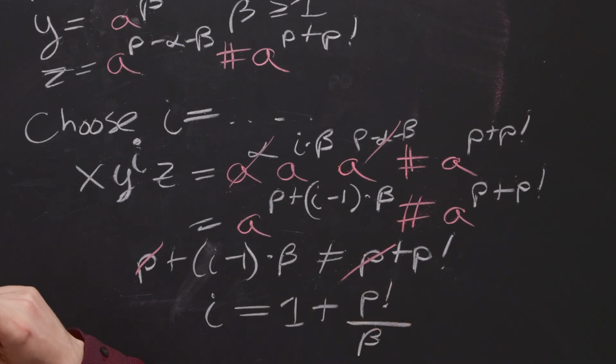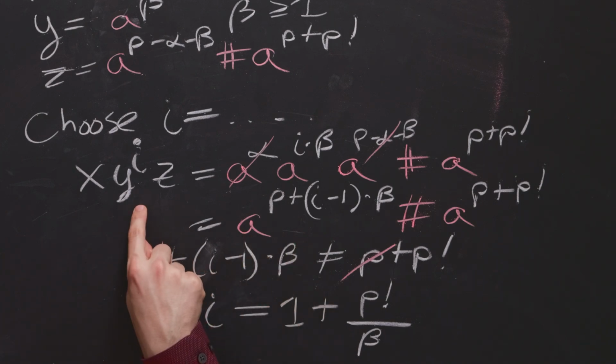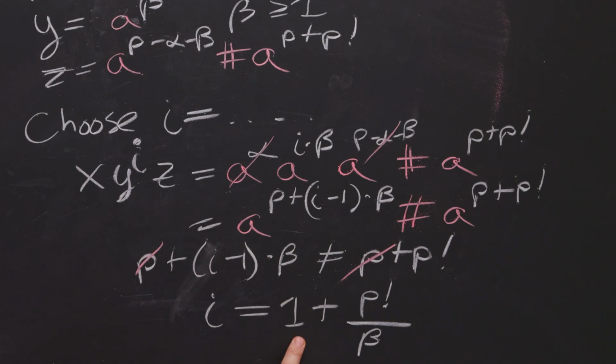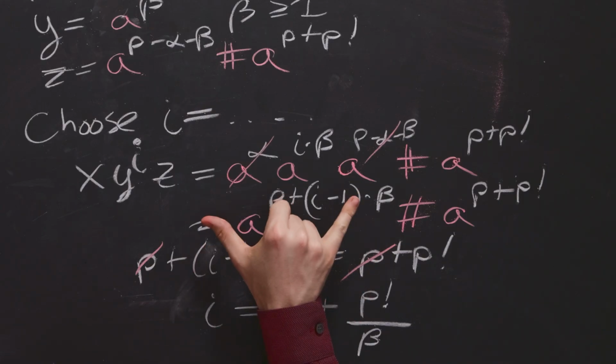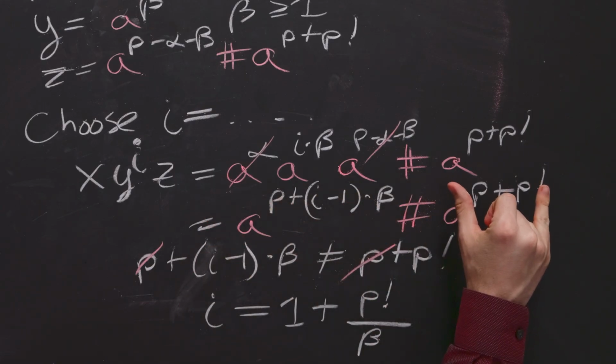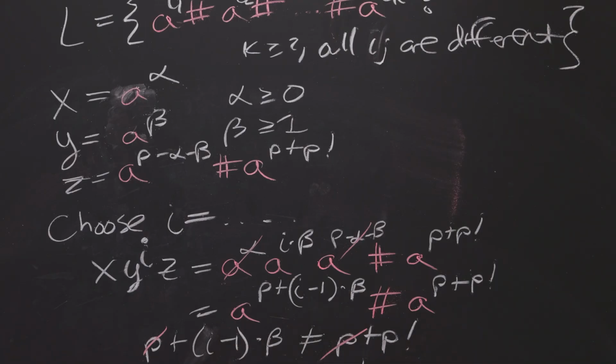And it's important to note here that i is an integer, because if it wasn't, then this whole argument wouldn't work. But it is, because beta is a number between 1 and p, and p factorial divides every number between 1 and p. So regardless of what beta is, this number is an integer, and then adding 1 obviously is also an integer. So we figured out the number of times to pump y, and if we do that number of times, then the left side is going to be equal to the right side. And so therefore that string is not in the language L, and therefore this language is not regular.